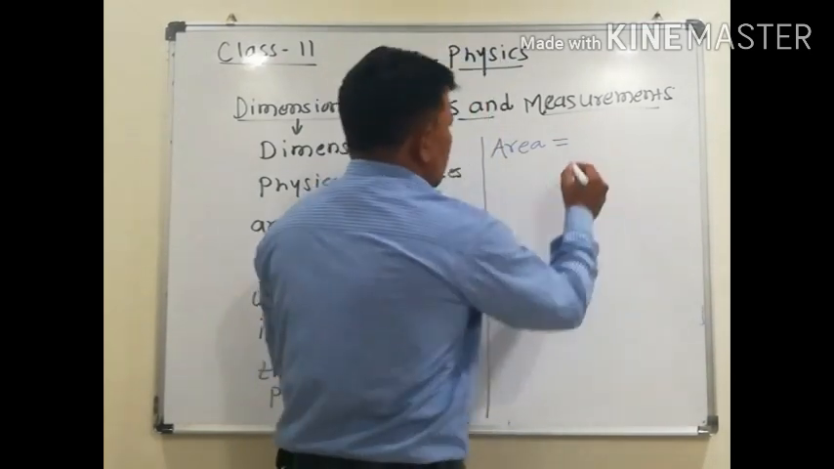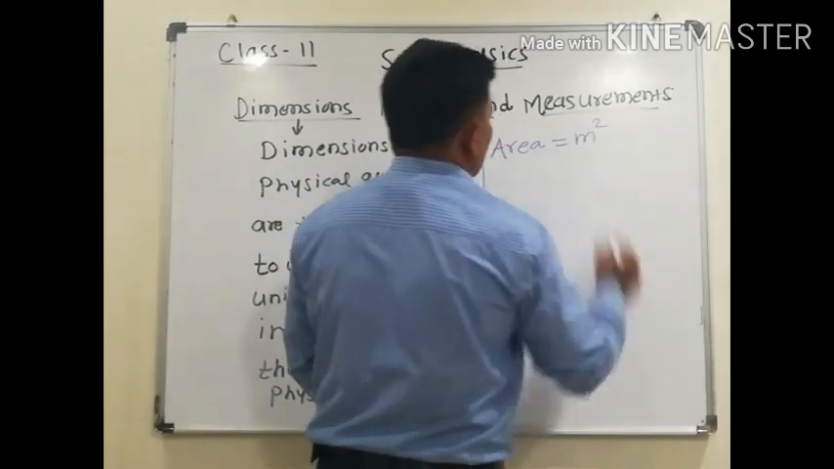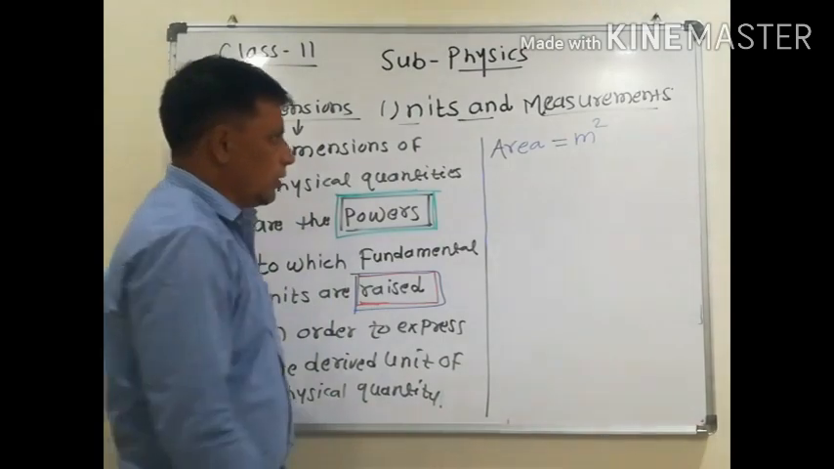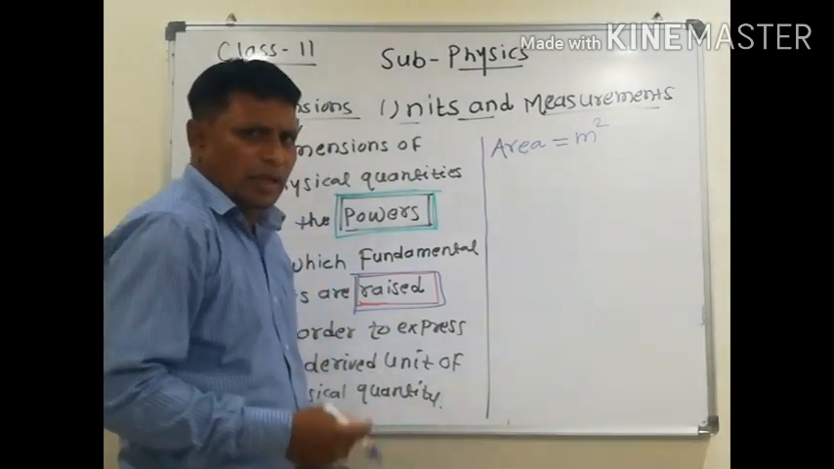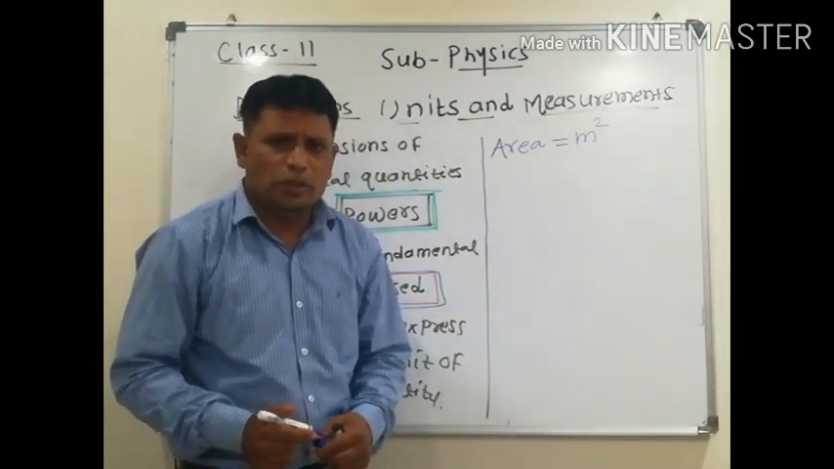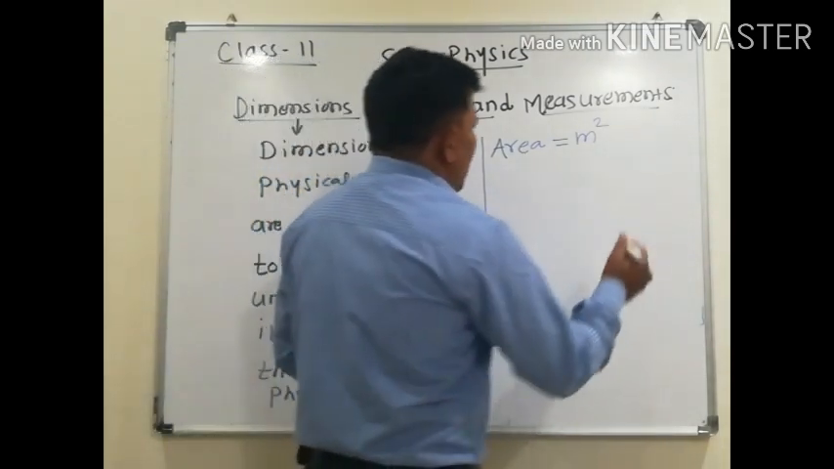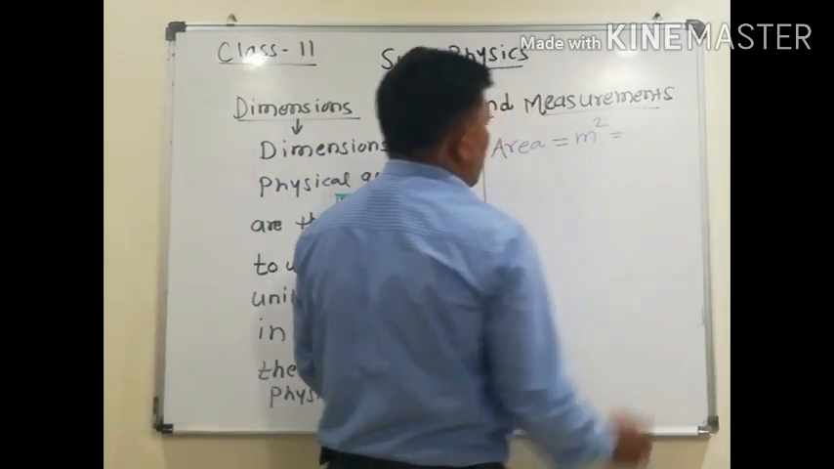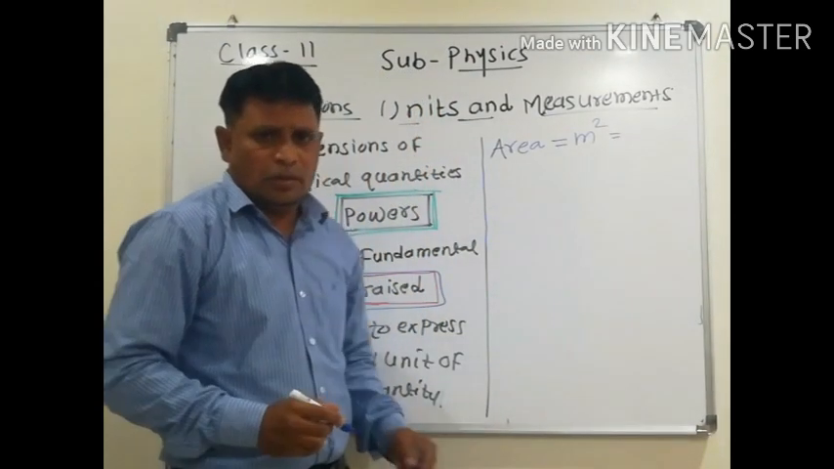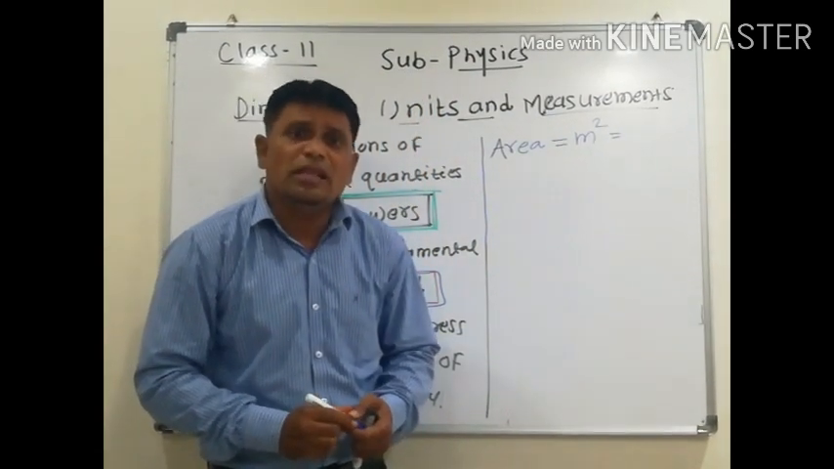Length into breadth. The unit is meter square. And the formula is length into breadth, लांबी गुणिले रुंदी. Now what are the dimensions of area? Meter square. This meter is the unit of length.